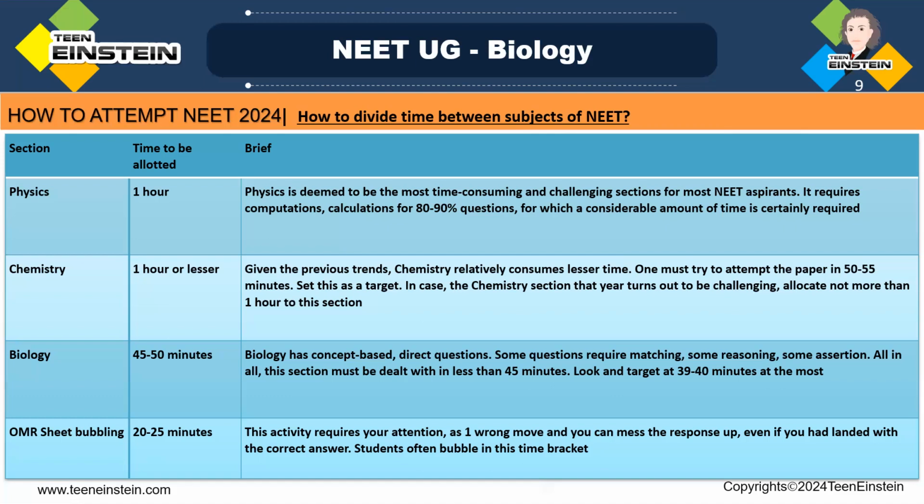One advantage is that you are getting more marks there because biology has direct and concept based questions. If you're good in biology, prepare well for that, and if you're good in chemistry, prepare that also, so that your score will increase. After answering all these, you have enough time, then go back to physics, and if you are ready with the calculation, attend such questions.